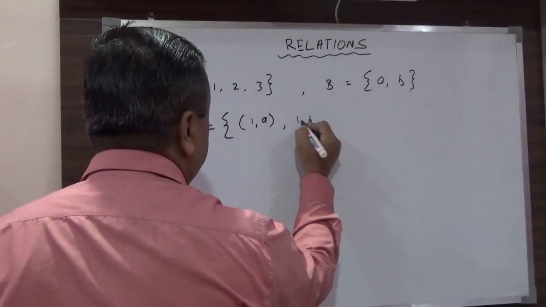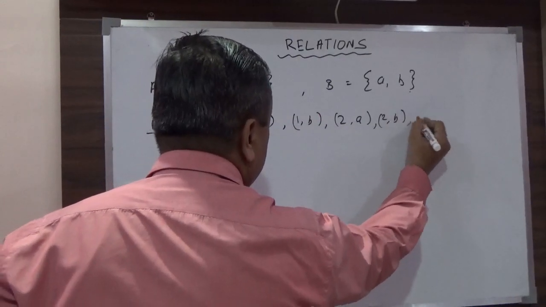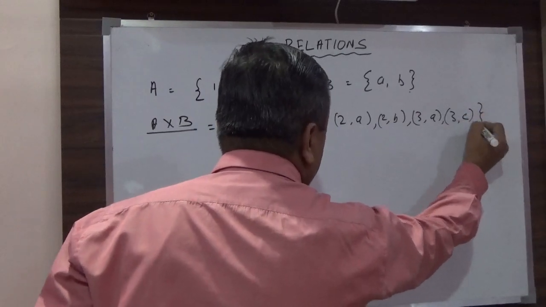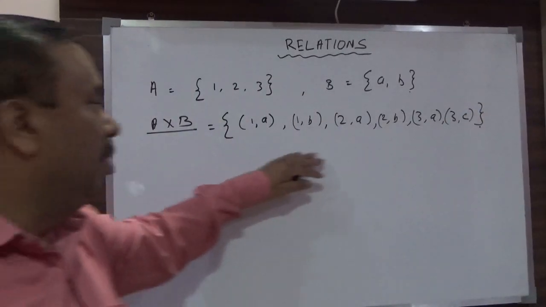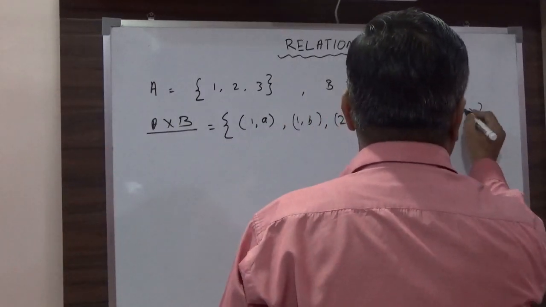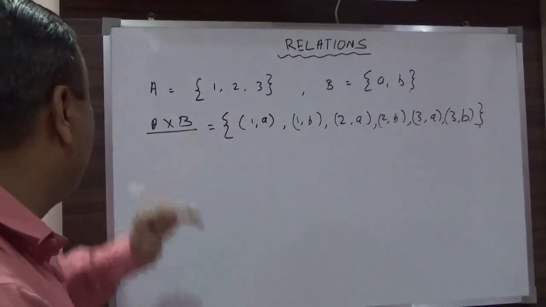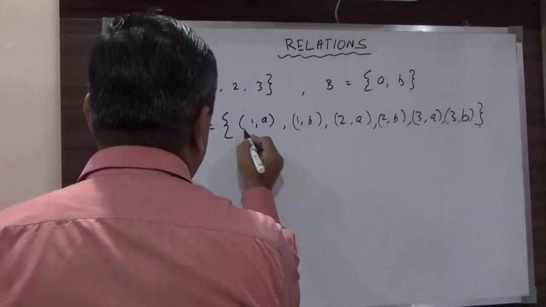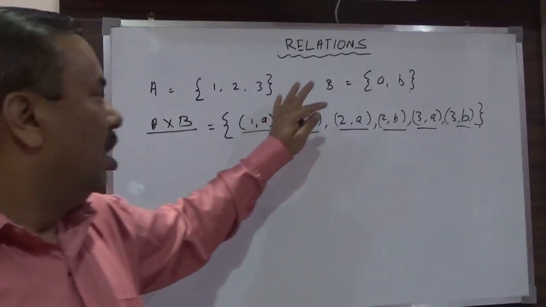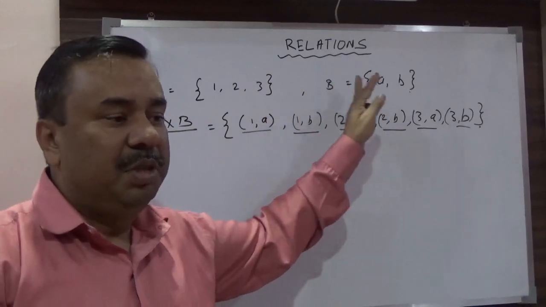Then 1B, similarly 2A, 2B, 3A and 3B. So these will be the elements of the combination of the sets. Now what I want to say is, is there any specific relation except for the thing that the first member of each element is from set A and the second member is from set B?